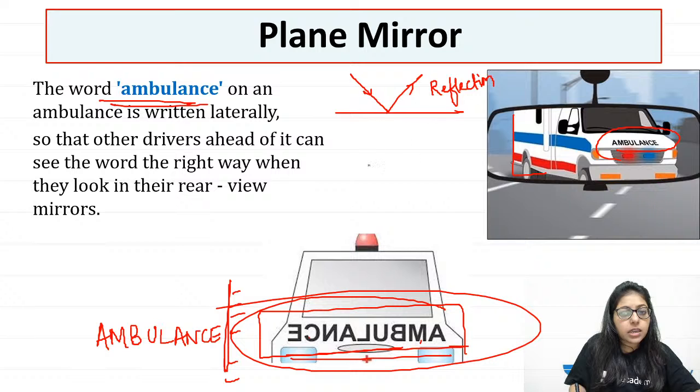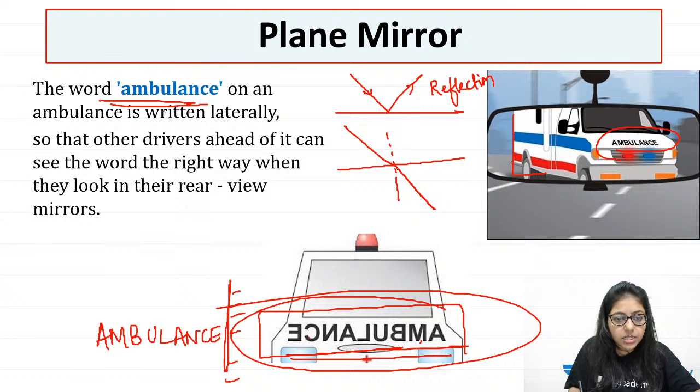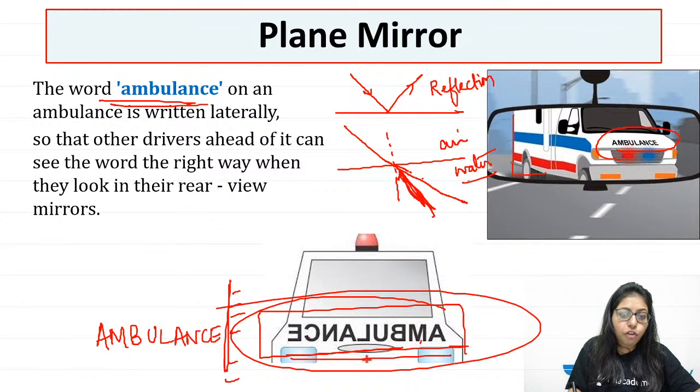But if light falls on a surface and goes inside, into another medium, and it bends, it does not go straight but it bends. So that bending of light because of a change in the medium, if this is air and this is water, that bending of light from air to water is called, sorry, refraction.